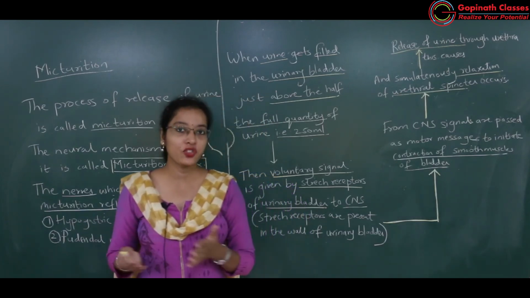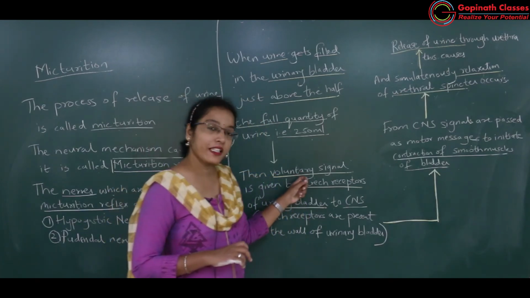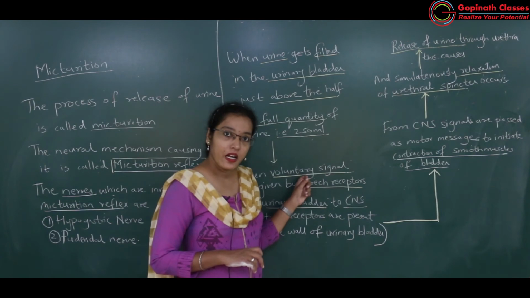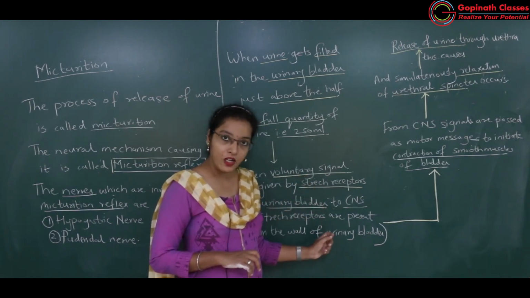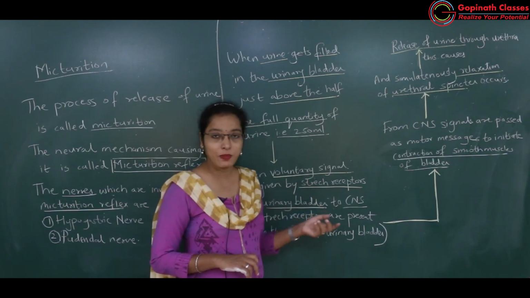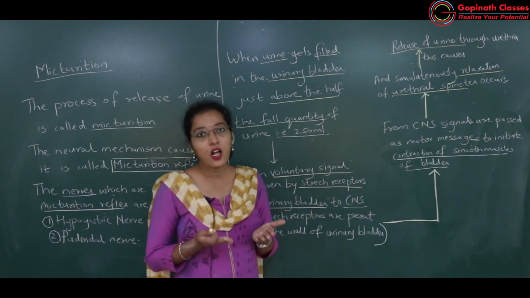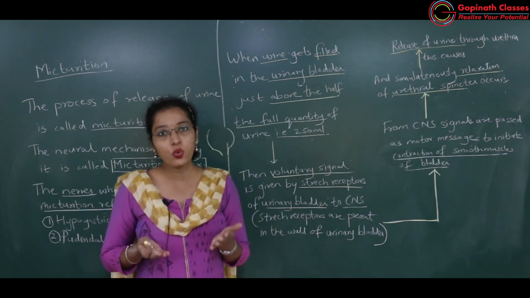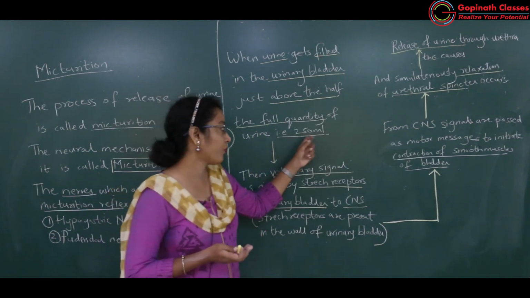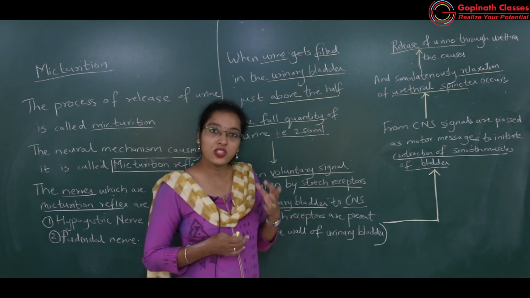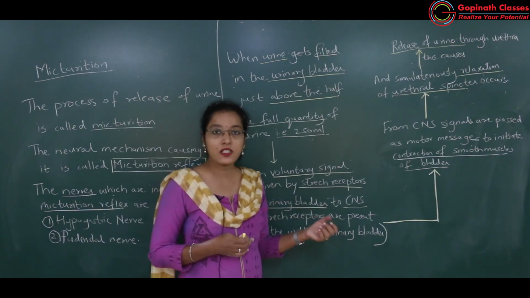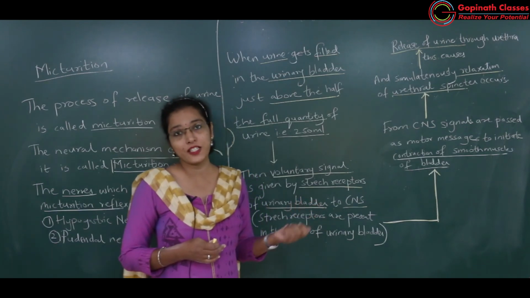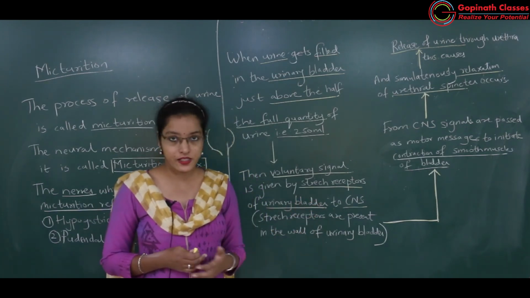How the message is carried? Voluntary signal will be analyzed by the stretch receptors of the wall of the urinary bladder. Why they can analyze? Because urinary bladder is filled up with urine more than half, that is 250 ml, okay. So this stimulus is received by the stretch receptors, and stretch receptors will give message to the CNS, okay.